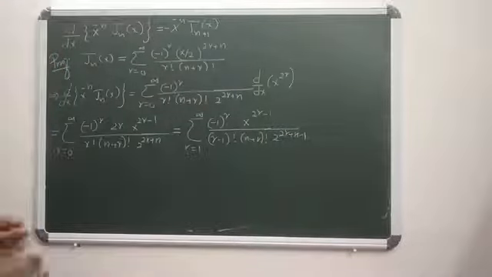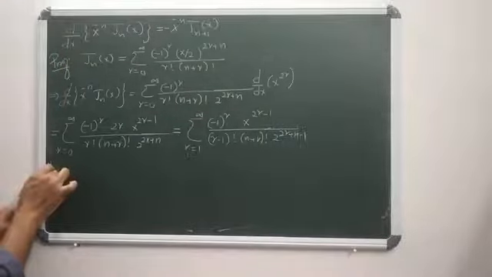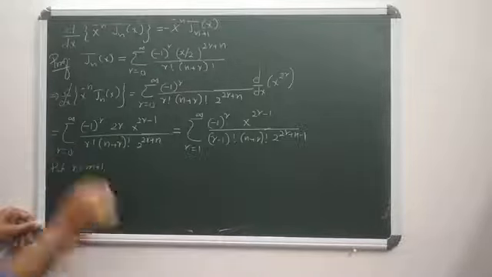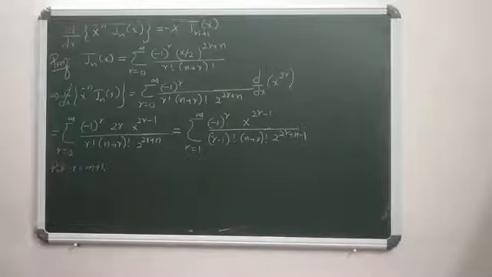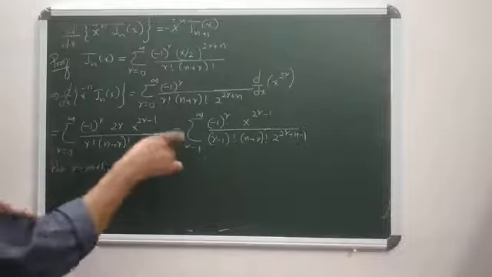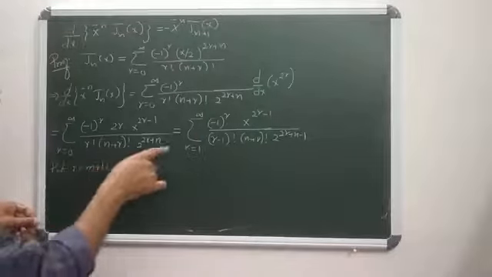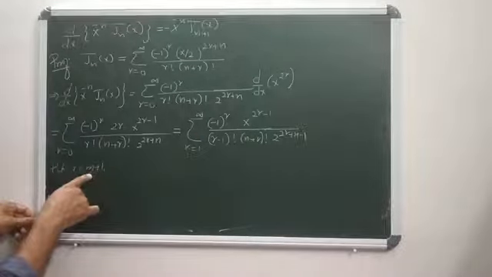Okay, so put r equals m+1. Since it is an infinite sum, when r equals 1, m goes to 0.